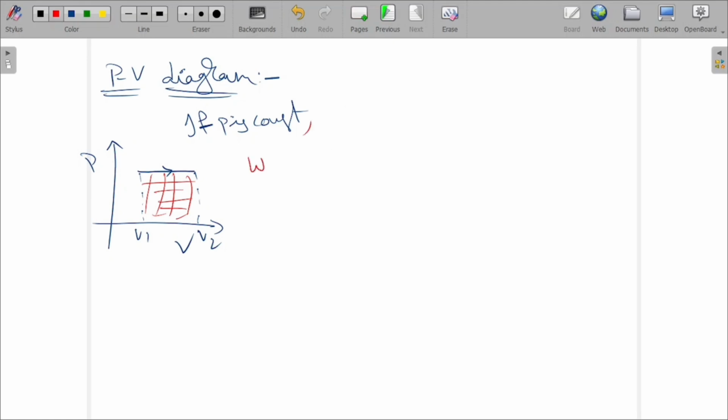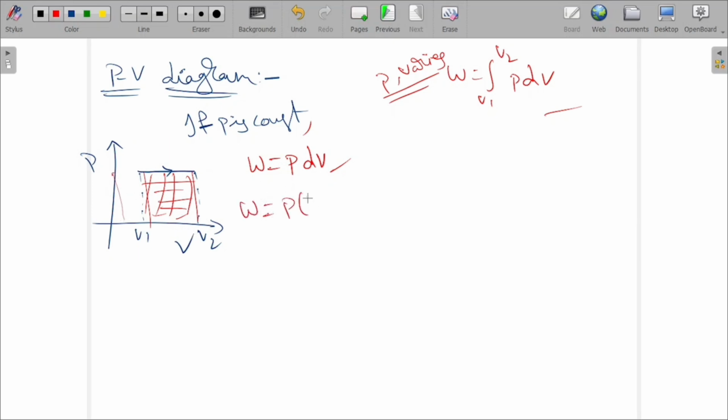If pressure is constant, what is the formula? Work done equals P dV. If P varies, W equals the integral from V1 to V2 of P dV. This is for constant pressure, and this is for varying pressure. From this area, which is like a rectangle, the area is one side into the other side. One side is P, and the other side is V1 to V2. So work done equals P of V2 minus V1, final volume minus initial volume.